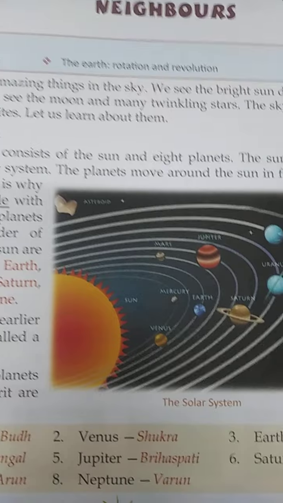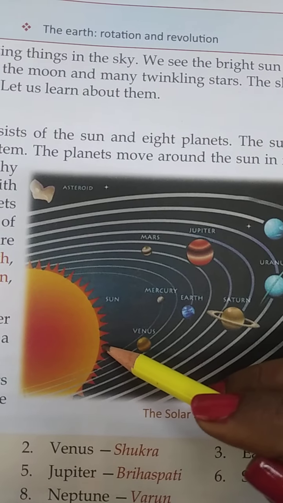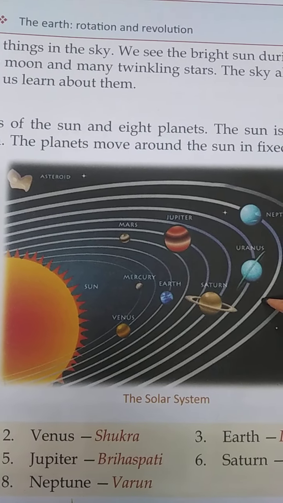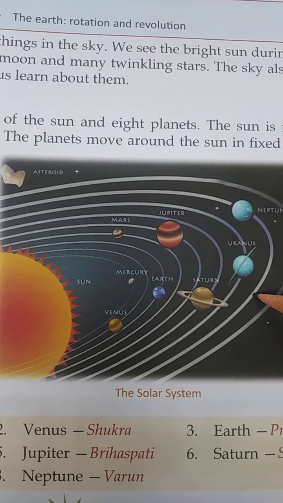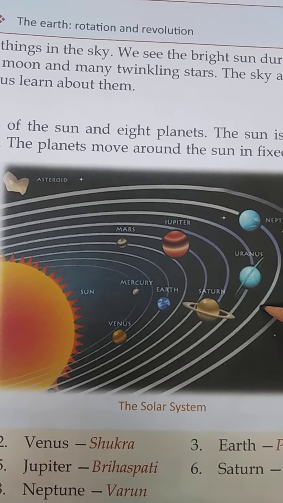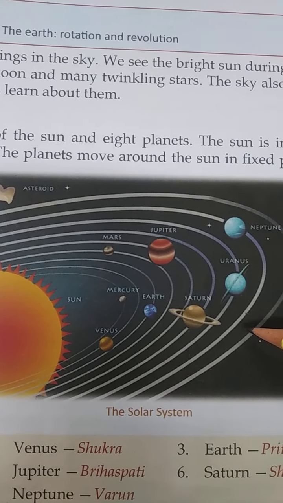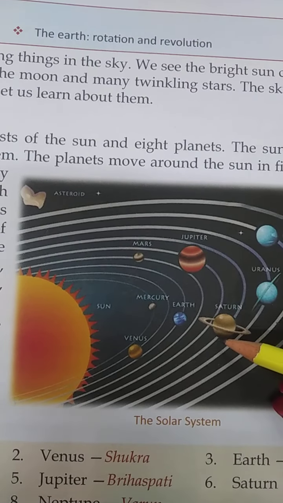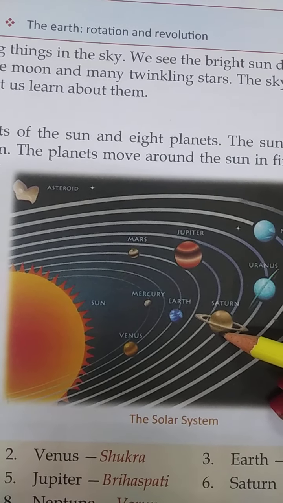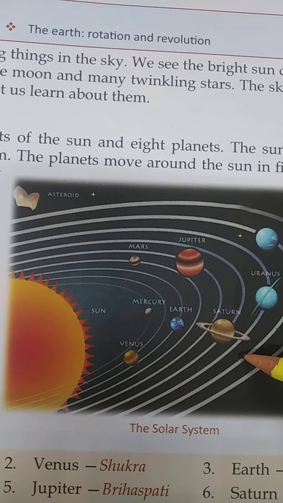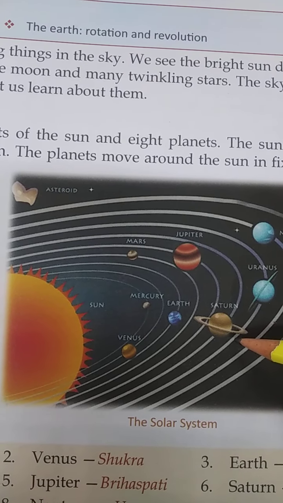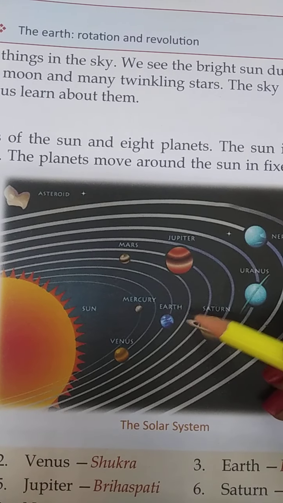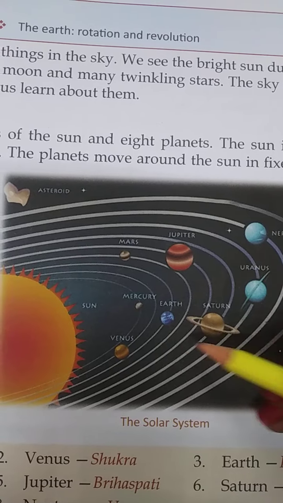Solar system consists of the sun and the 8 planets. You have already studied about the solar system in your junior classes, that the sun is the head of the solar system. We can say the sun is the center of the solar system and the planets move around the sun in a fixed path that is known as orbit. So what is orbit? The fixed path in which the planets move is known as orbit. Every planet has its fixed path, that's why they do not collide with each other.